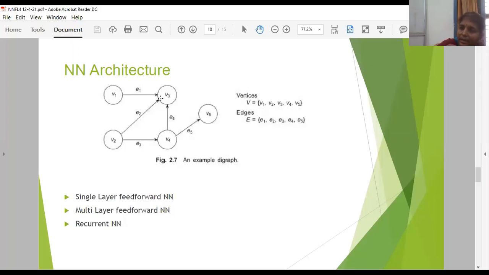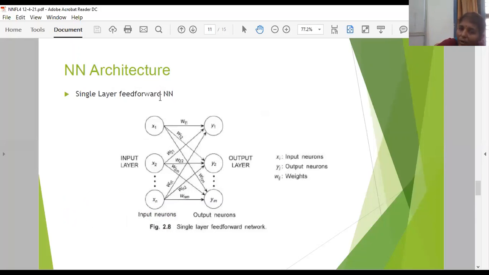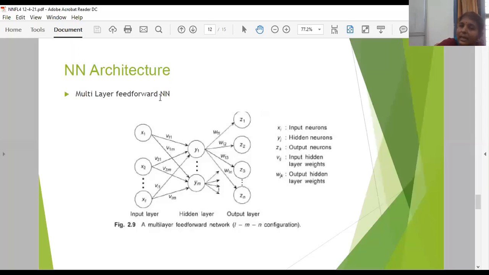The signals are transmitted from the input layer to the output layer with several combinations. And multi-layer feed forward network, where the only variation is that there is a hidden layer in between your input layer and output layer.